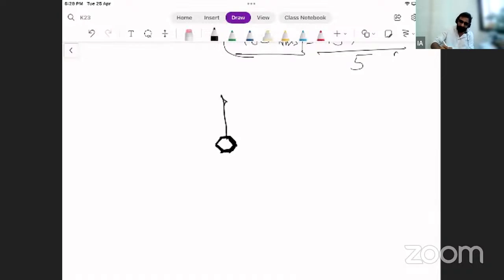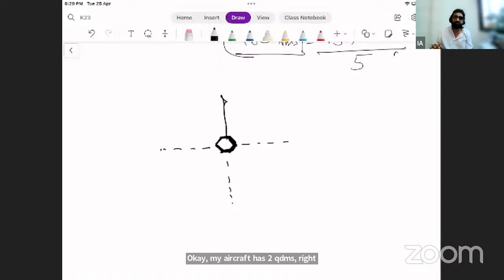बन गया मेरा मैग्नेटिक नॉर्थ, ये बन गए मेरे कार्डिनल पॉइंट्स। ओके, my aircraft has 2 QDMs, right? 2 points of time, 1100 and 1105 at a speed 180. My aircraft is tracking west. What is the first thing that will give me an orientation with respect to station? It is QDR only. I don't know the range, but QDR will tell me where am I. रेंज 1 हो या 100 हो, मैं एक लाइन से उसको अप्रोक्सीमेट रिप्रेजेंट कर सकता हूँ।